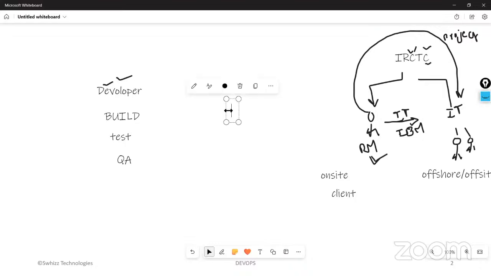We are going to have maintenance and then monitor. What is the purpose of this maintenance and monitoring team here? Basically, the maintenance team will be maintaining the product after deploying it into client machines. We cannot say that our project is over, right? So we have to maintain that one.